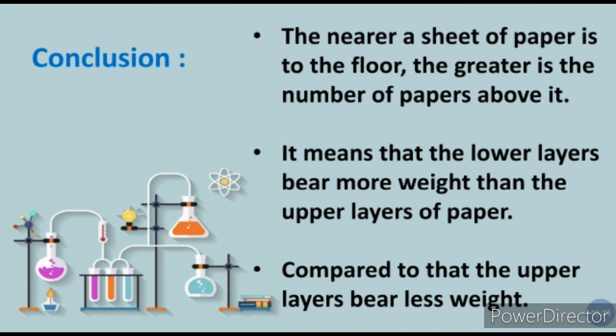Okay, understood students? Now what we understood from this: the nearer a sheet of paper is to the floor, the greater is the number of papers above it. It means that the lower layer bears more weight than the upper layer of paper. Compared to that, the upper layer bears less weight. Now what we have understood here is that there is more air near to the earth than far away from the earth. As we go far away from the earth, the air becomes thinner. As we have seen with the papers which are near to the floor, they bear more weight because they are pressed by the papers above them.